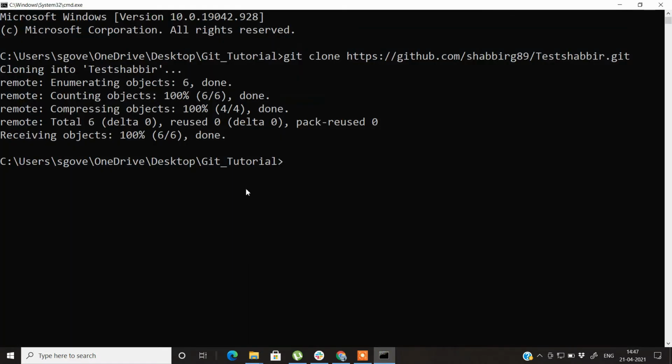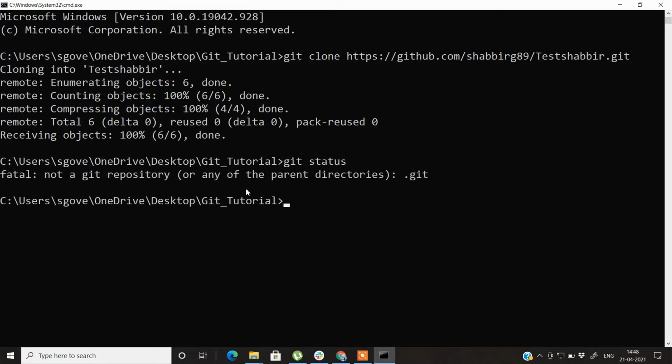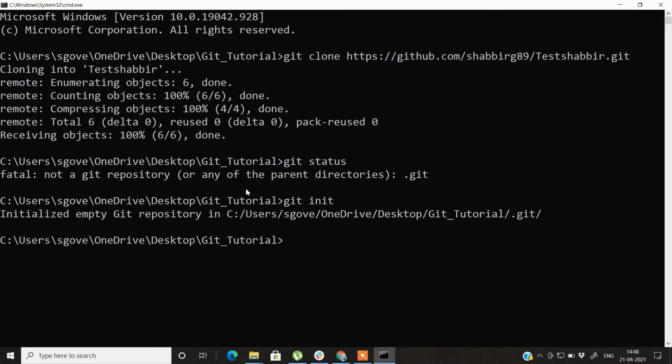When I try to run any command like git status, it shows that git is not a part of it. So what you need to do is run a command called git init. It shows that now this folder, which is lying in your local machine, is a GitHub repository, and once you are done with your development you can push it to the cloud-based GitHub.